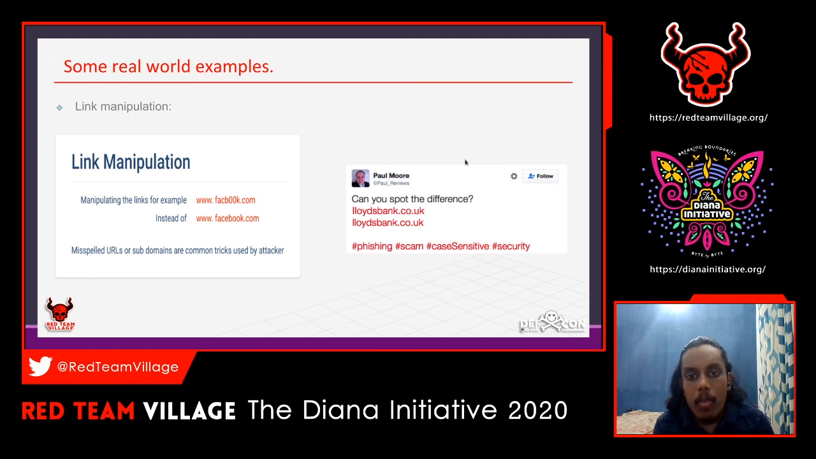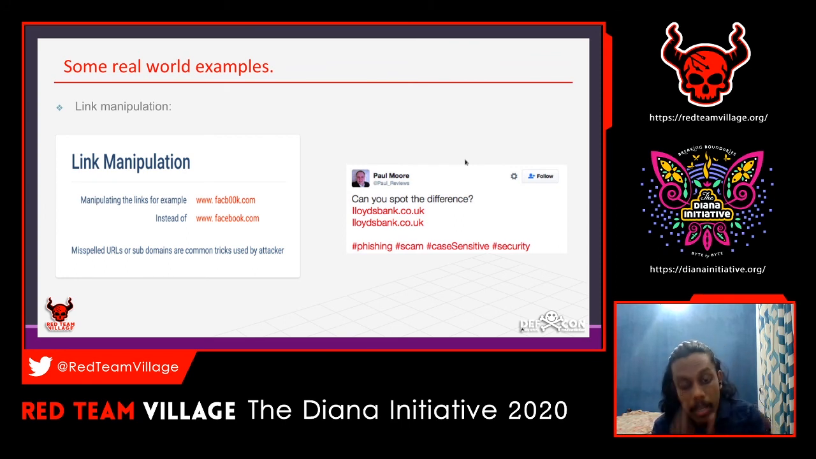So can you spot the difference in here? Because this is the same domain that Paul Moore, a security guy, purchased. Even I couldn't understand what the difference was once I just saw this. I could explain it.